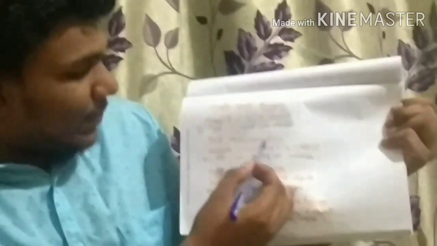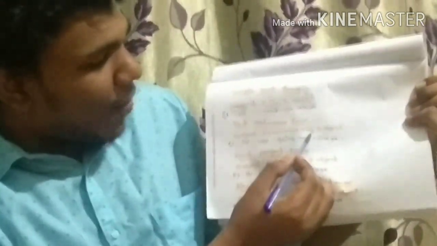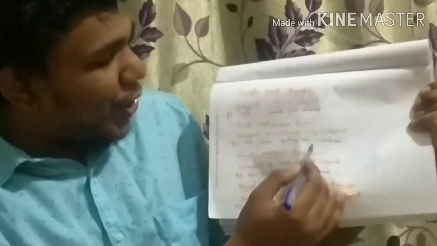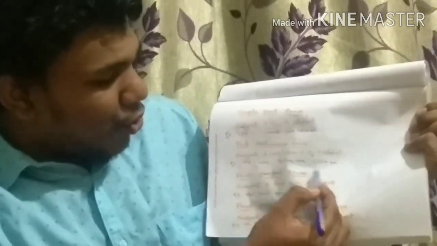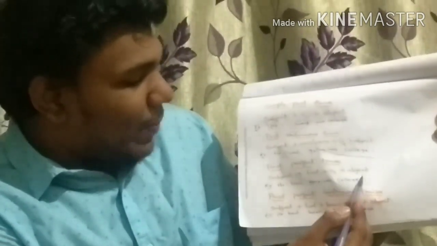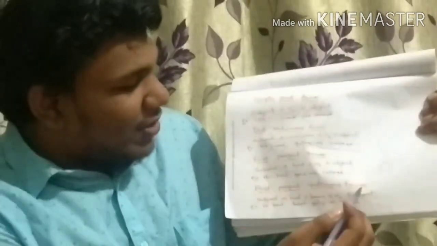Past continuous tense: subject plus was or were plus V4 plus object. He was going to college. He, subject; was going, V4 form; to college is the object. Past perfect tense: subject plus had plus V3 plus object. He had gone to college. He, had gone V3, to college is the object. Past perfect continuous tense: subject plus had plus been plus V4 plus object. He is the subject, had been going, V4, to college is the object.